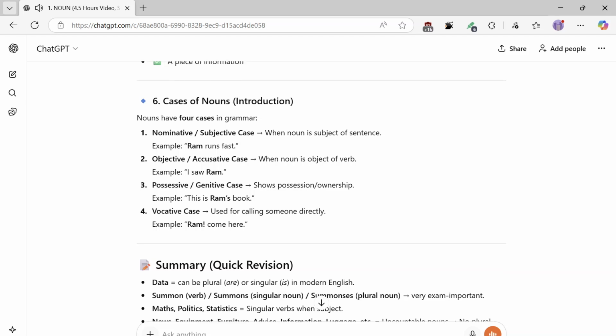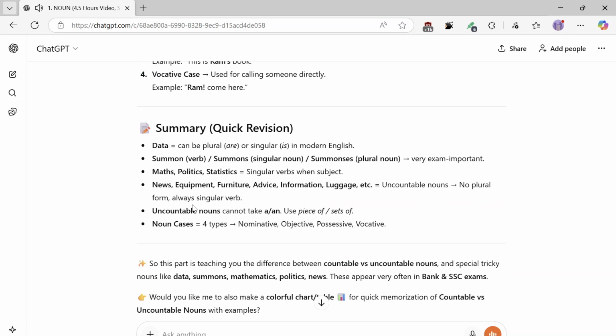Summary, quick revision. Data can be plural, are, or singular, is, in modern English. Summon is a verb, summons a singular noun, summonses a plural noun, very exam important. Maths, politics, statistics take singular verbs when they are the subject. News, equipment, furniture, advice, information, luggage, etc. are uncountable nouns, with no plural form, and always take a singular verb. Uncountable nouns cannot take an. Use piece of, sets of. Noun cases are 4 types: nominative, objective, possessive, vocative.